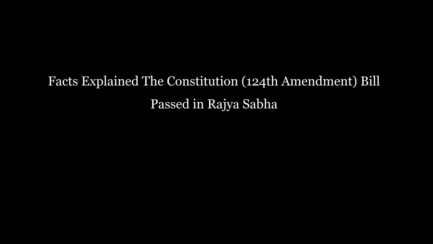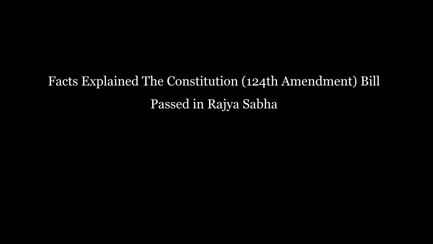Facts explain the Constitution 124th Amendment Bill. The bill was passed in the Rajya Sabha, the Upper House. The Lok Sabha, the Lower House, on January 8, 2019 passed the Constitution 124th Amendment Bill, 2019. The bill granting a 10% reservation for the economically backward upper castes in government jobs and educational institutions was passed on the last day of the winter session of the lower house on Tuesday with 323 votes in favor and just 3 against.